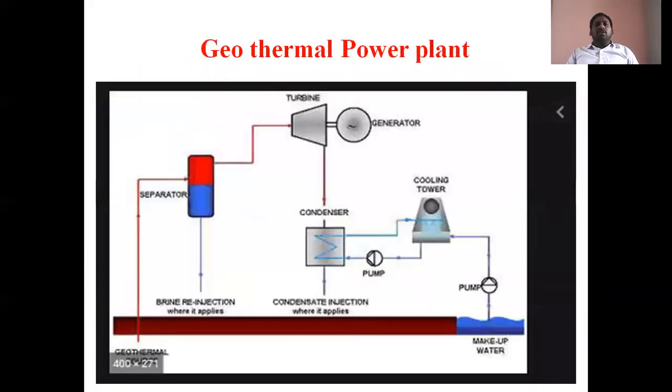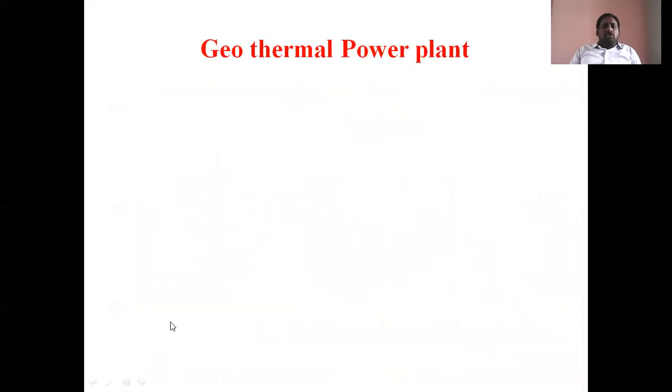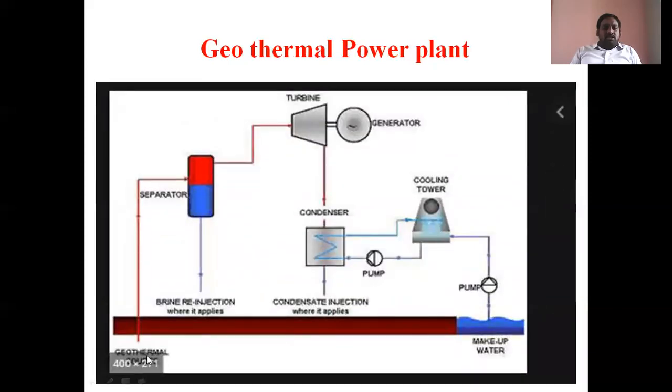So anyway, by using this geothermal energy, we can generate electrical energy. Why? Because it can produce direct steam, because from millions of years onwards, the earth has stored a lot of heat energy. So see here, if we observe the geothermal power plant, the first thing is geothermal vents here. Geothermal vents, after that separators, turbine, generator, and condenser cooling towers. These are the components used in the geothermal power station.